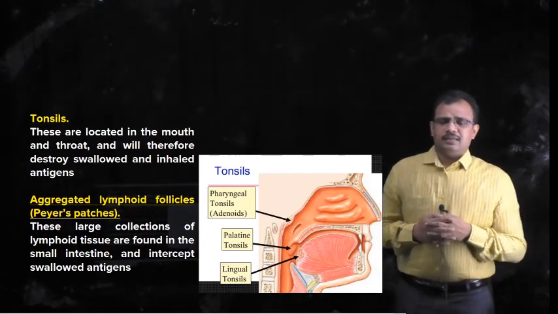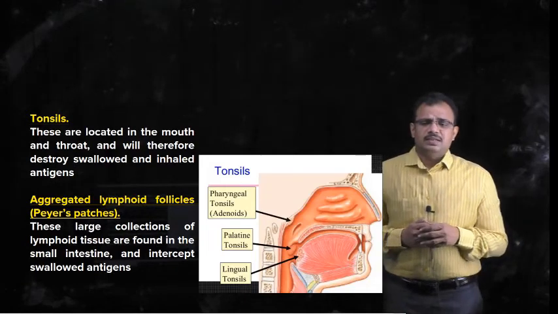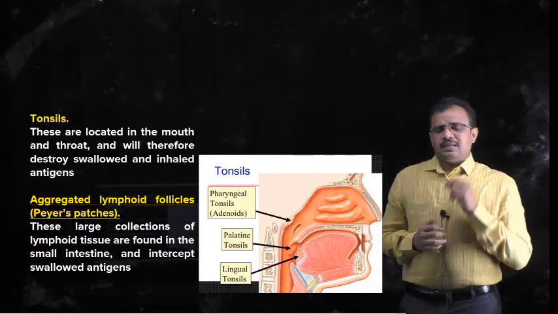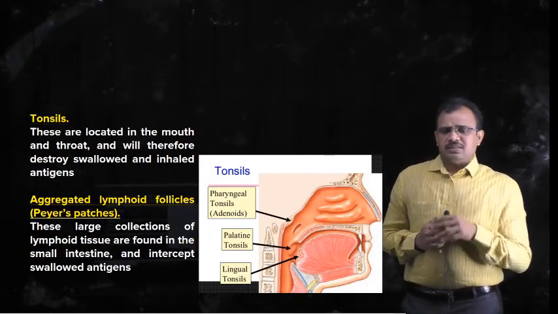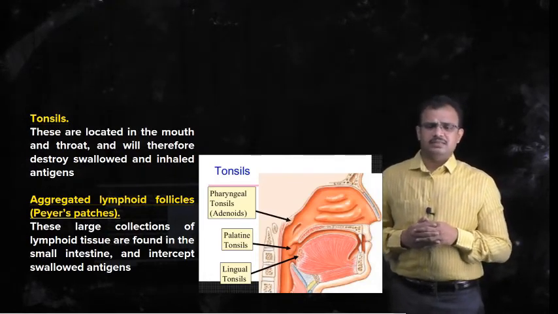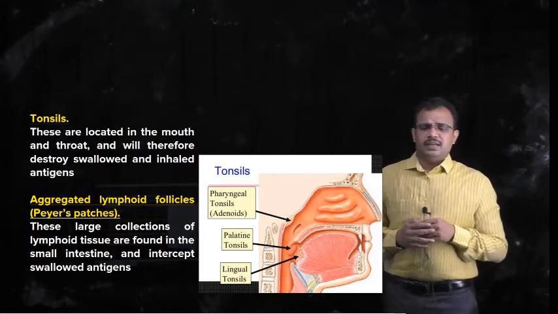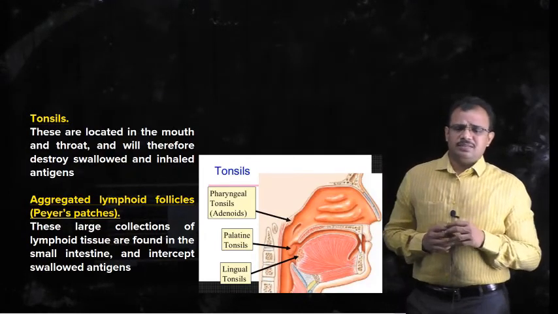There are three different types of tonsils, and those tonsils which are present behind the nasal cavity in the pharynx region are called pharyngeal tonsils, and these are also called adenoids.